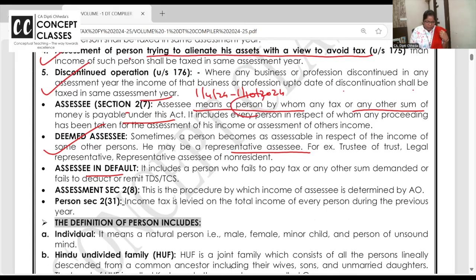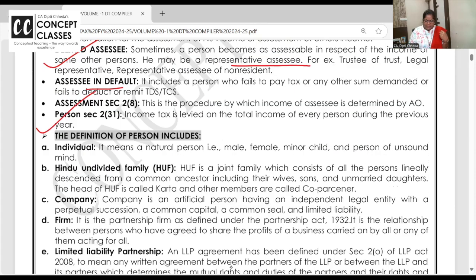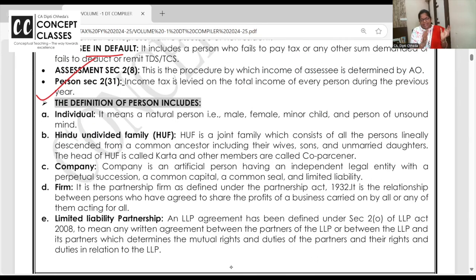But in that case, what's the definition of person? An assessee is any person who is liable to pay the tax. But what do you mean by a person? Individual, HUF. Individual means male, female, minor, all.